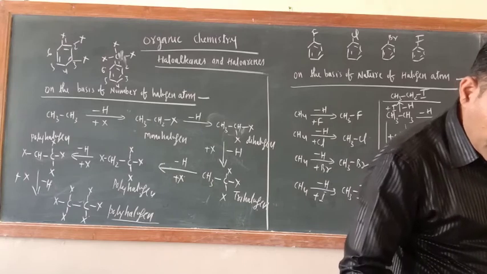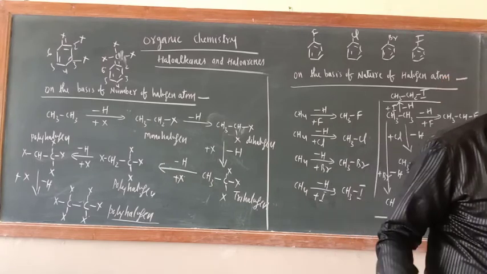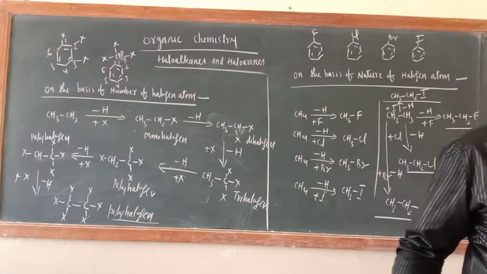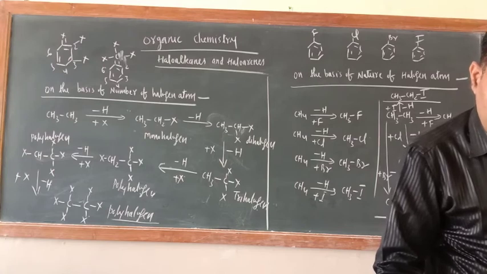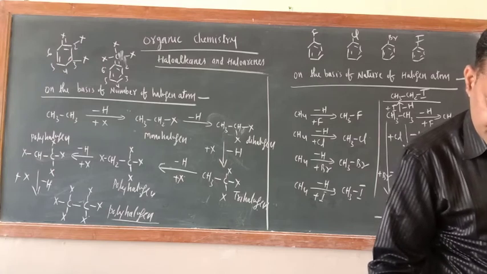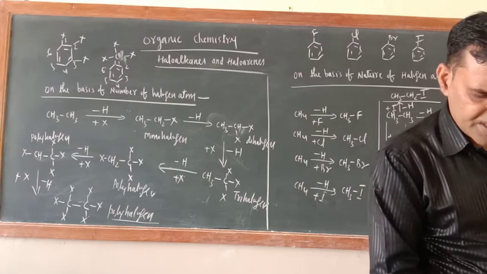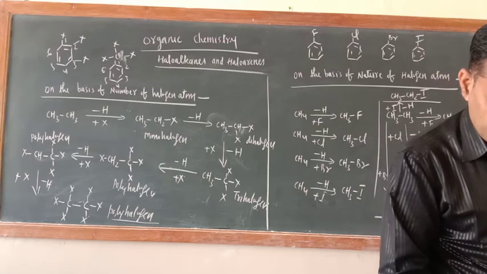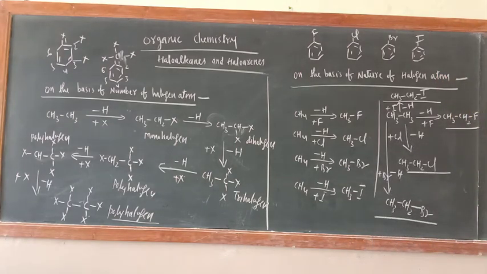Right now we are in the classification only. So there are two more classifications: on the basis of degree of carbon atom and on the basis of hybridization of carbon atom in which halogen atom is attached. Then we'll teach you IUPAC nomenclature.